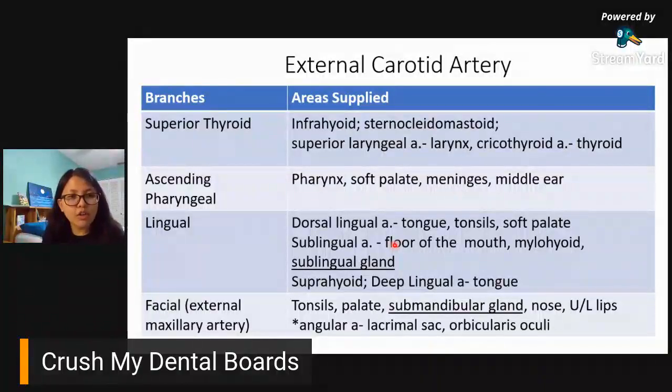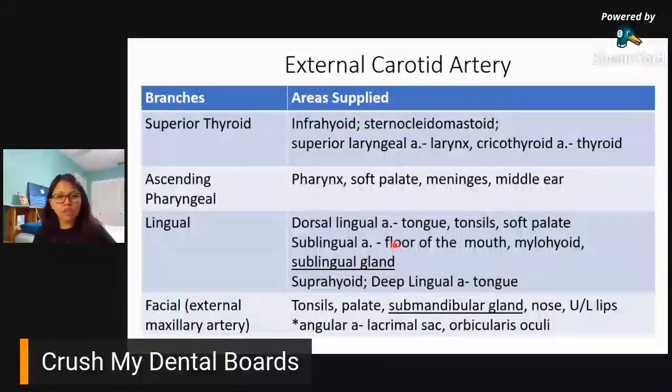Okay? And then you have your facial artery. Your facial artery is also called your external maxillary artery. External maxillary. Do not confuse it with your maxillary artery. Remember yung acronym, di ba? SALFOPSM. The M there would be your maxillary artery. That is your internal maxillary artery. So your facial, siya yung external. But I just saw it in some books, in some sources. But it's just plainly called facial artery.